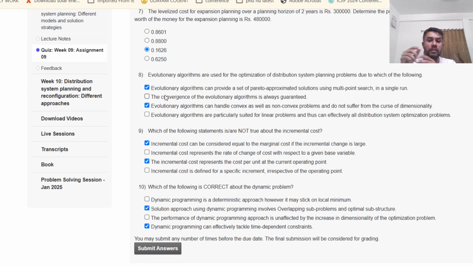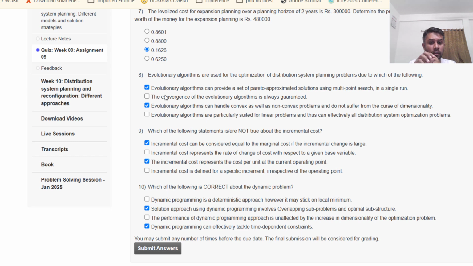Which of the following statements is or are not true about the incremental cost? So incremental cost can be considered equal to the marginal cost if IC is large, and the incremental cost represents the cost per unit at the current operating point. Some may take the last option, that incremental cost is defined for a specific increment irrespective of the operating point.